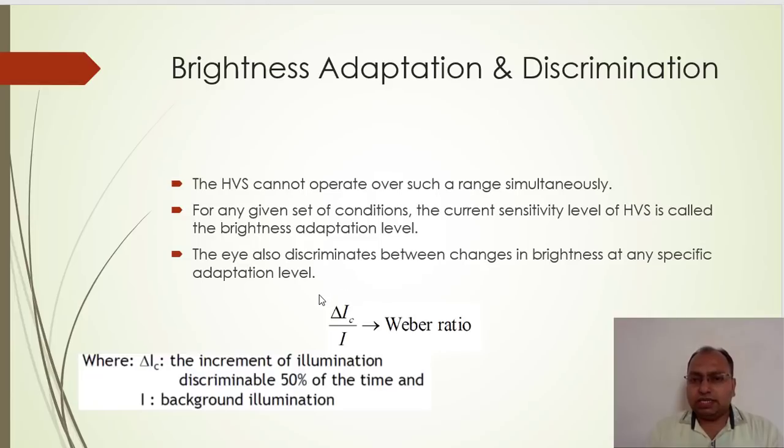But if this ratio is large, then poor discrimination is possible for that particular viewer. So the smaller the Weber ratio, the better the quality of discrimination. If the Weber's ratio is higher, then a small, fine amount of change will not be identified. In case of a large value of Weber ratio, poor discrimination is possible.